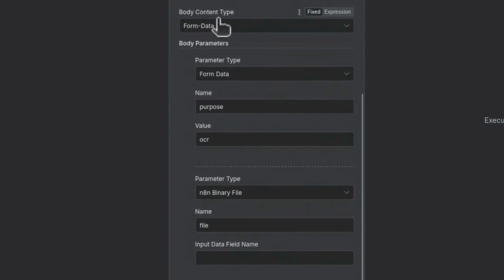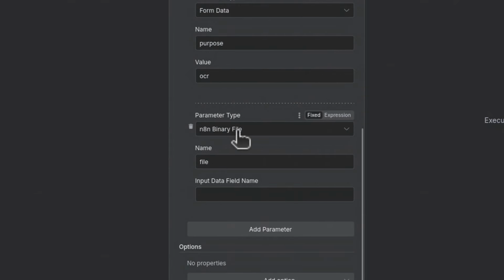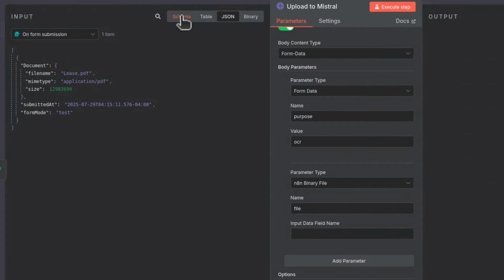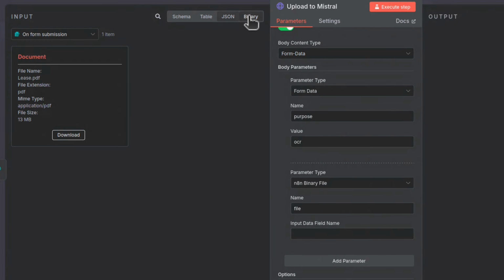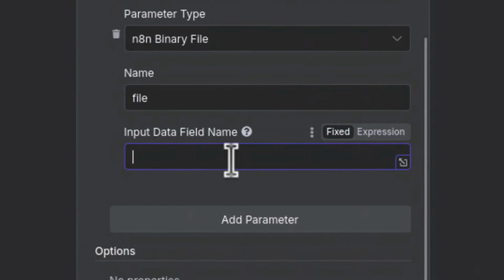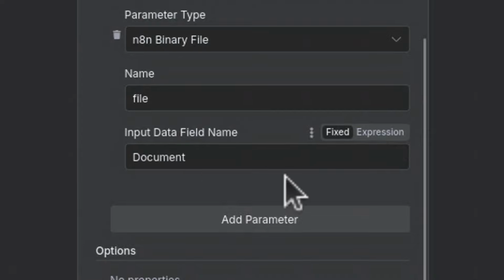And the below also was automatically populated. The purpose is OCR, but there is one more thing, because here you've got parameter type. And the type is n8n binary file, that's correct. The name can be left as file, it doesn't really matter. But what matters here is that input data field name. And what it is? The binary file. If you switch, because you've got different views, here you've got schema, you've got table, JSON, and binary. So make sure you are here on the binary, and we need the name of our file, which is here called a document. Simply whatever here is on the top in red, you want to copy paste it here, in that field. And once we have it, I believe that's all we need.